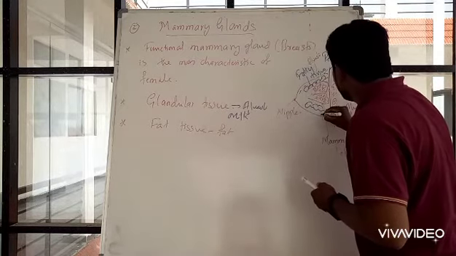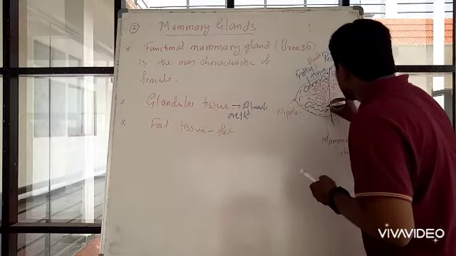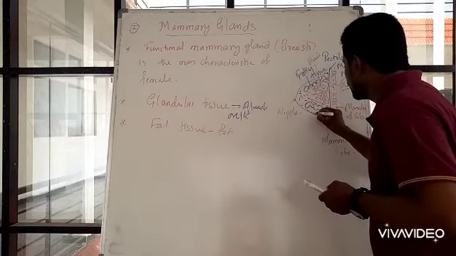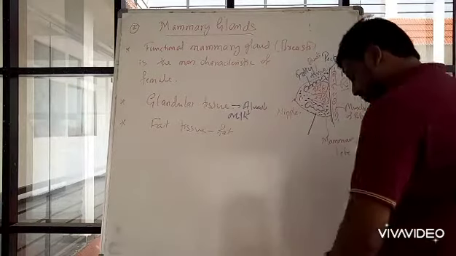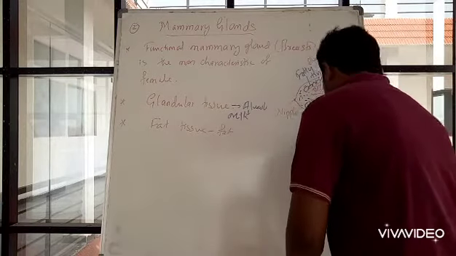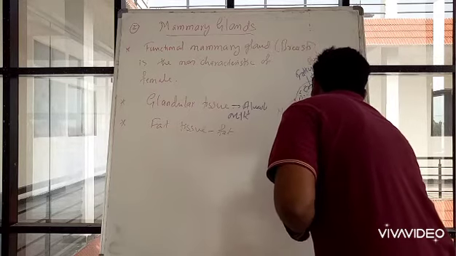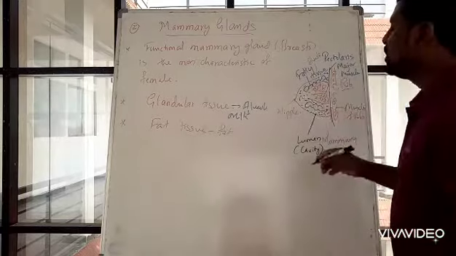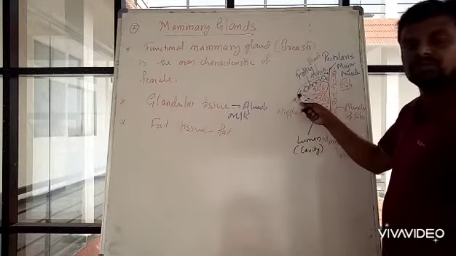This is the empty cavity, the dotted structure. You can call it a cavity or lumen. In this cavity, the alveoli secrete milk and the milk is stored.